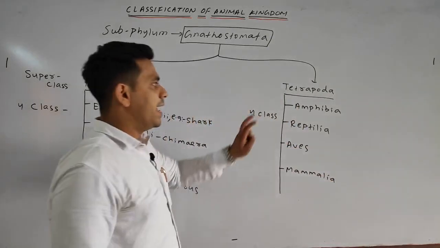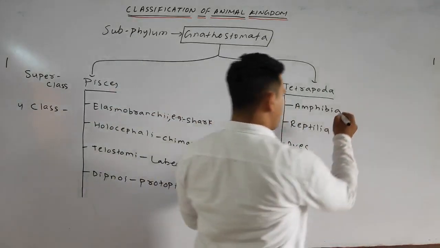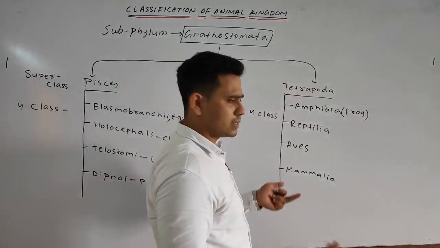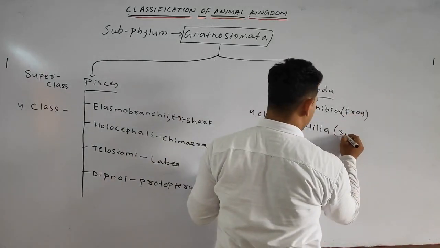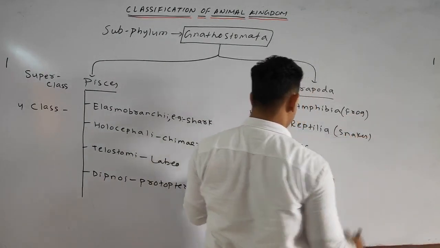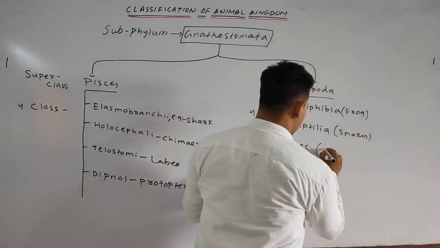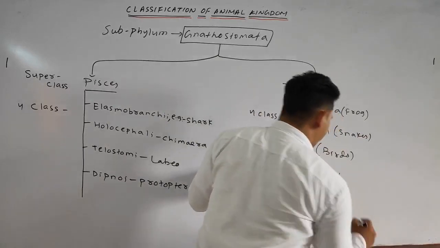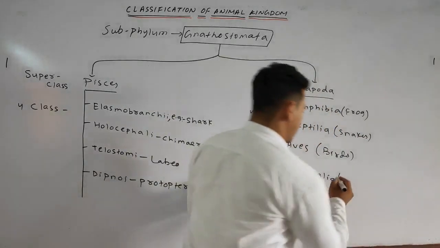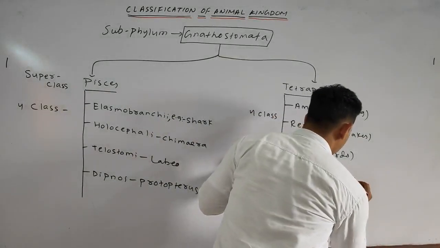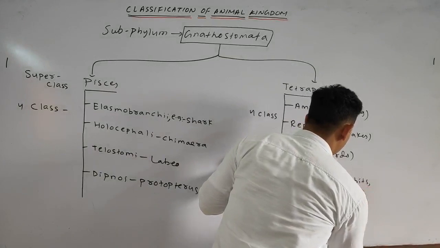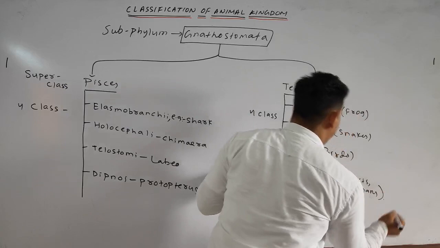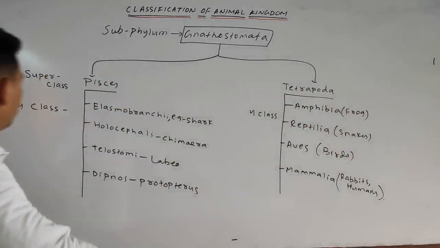Okay students, Amphibia, common example, frog. We can write Reptilia: snakes, crocodiles, etc. Next, Aves, simply birds. Mammalia: rabbit, human, etc. Okay.